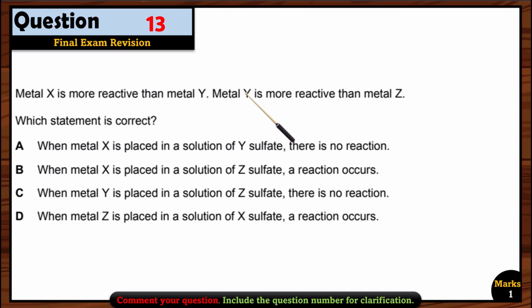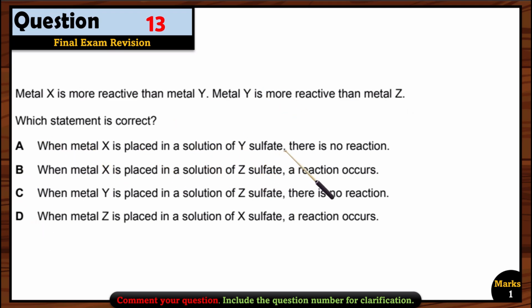And then we will have Y. Okay, metal Y is more reactive than metal Z. It means the Z will come after Y, because Y is more reactive than Z and X is more reactive than the Y. So X is the most reactive one, then we have Y, and then we have Z. So now let's see each option one by one.